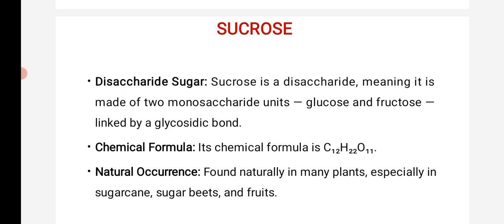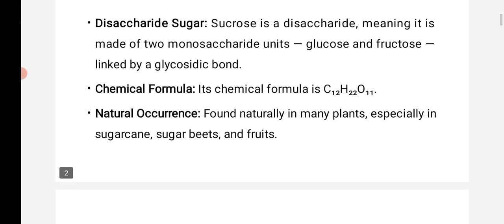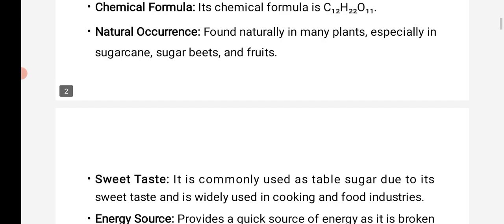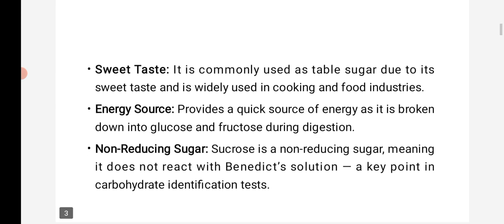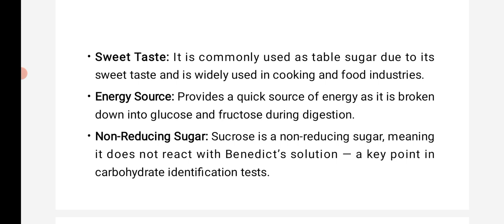Sucrose is a disaccharide, meaning it is made up of two monosaccharide units, glucose and fructose, linked by a glycosidic bond. Its chemical formula is C12H22O11. Sucrose occurs in many plants, especially in sugar cane, sugar beets, and fruits. It is commonly used as table sugar due to its sweet taste and is widely used in cooking and the food industries.